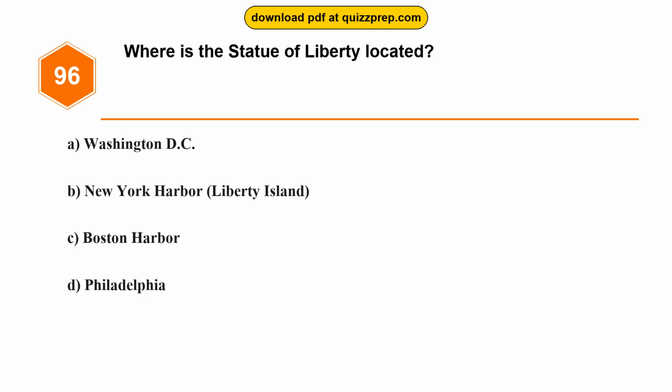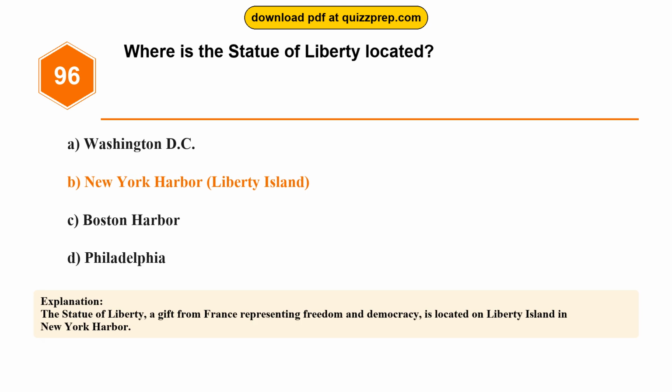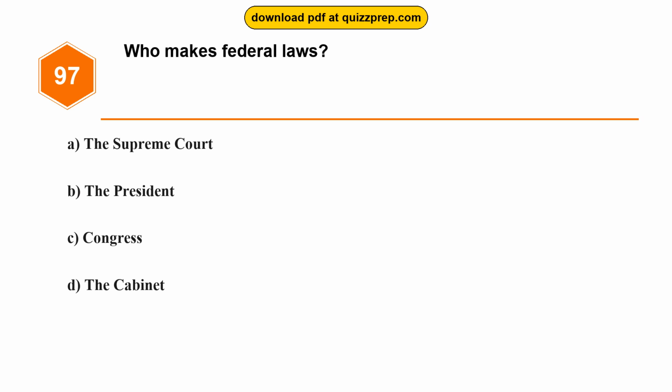Question 96. Where is the Statue of Liberty located? Option A, Washington, D.C. Option B, New York Harbor, Liberty Island. Option C, Boston Harbor. Option D, Philadelphia. The correct answer is option B, New York Harbor, Liberty Island. The Statue of Liberty, a gift from France representing freedom and democracy, is located on Liberty Island in New York Harbor.